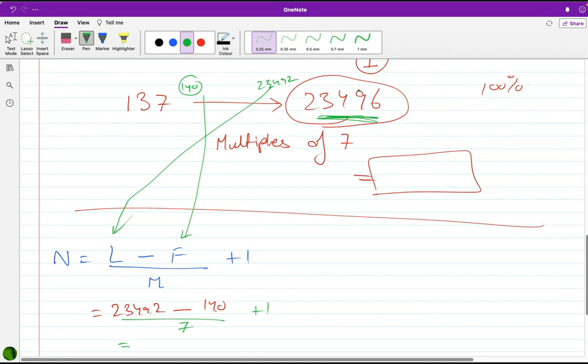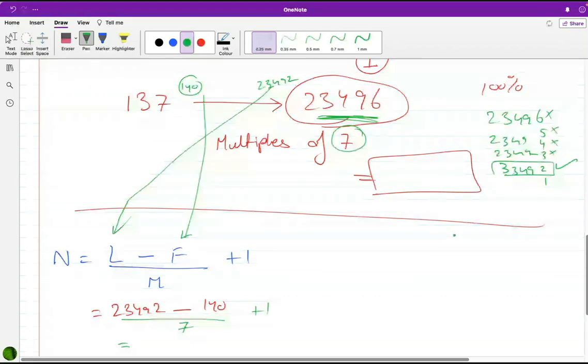23496. Yes, sir. So that means it is not a multiple of 7. Then I tried 5, 4, 3, 2, 1, and so on. 23495, 23494, 23493, 23492. So keep on trying. I got this number which was divisible by 7. No, no, we're trying with 7, because the question is to find the multiples of 7.